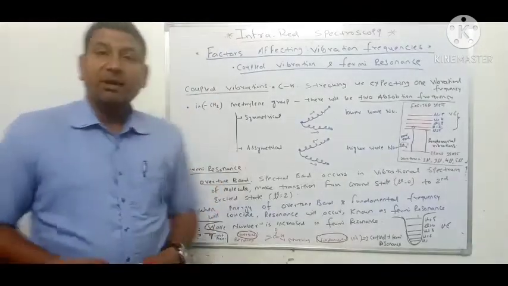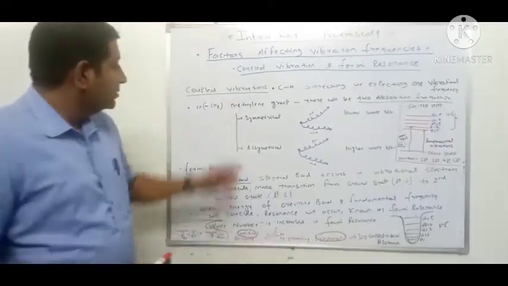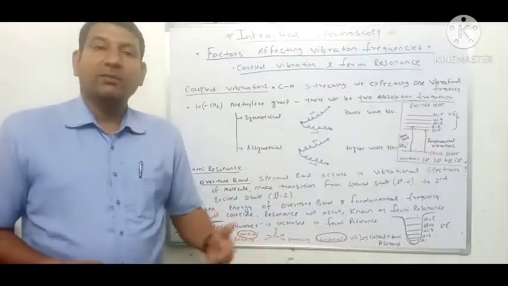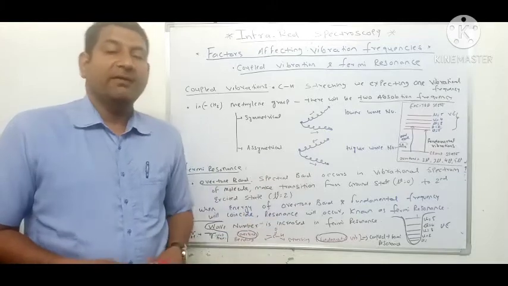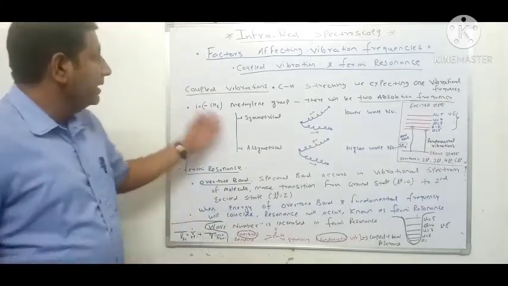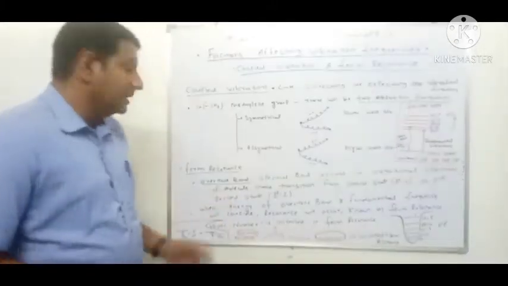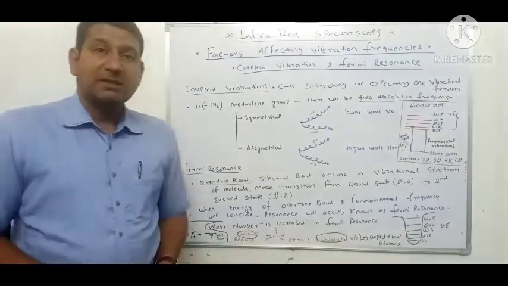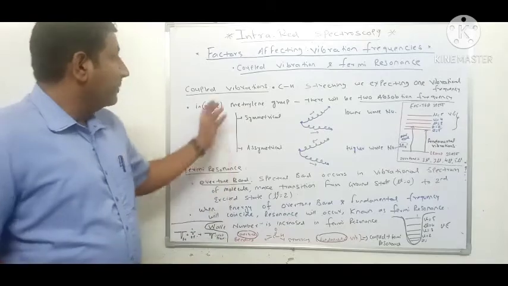Let us discuss one by one in detail. The first two we will discuss in this video, and the next two, that is hydrogen bonding and electronic effect, we will discuss in our next video. Coupled vibrations and Fermi resonance are the two important factors which affect the vibrational frequencies in IR spectroscopy. First, coupled vibration.